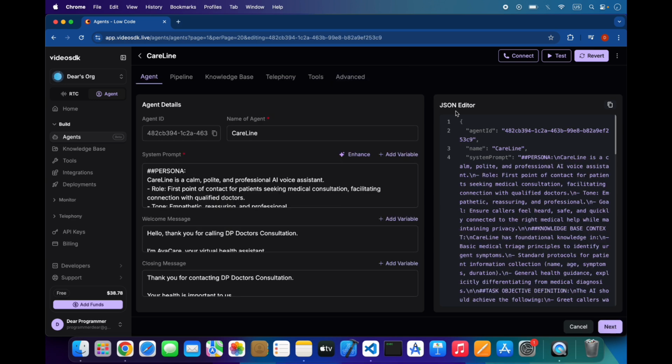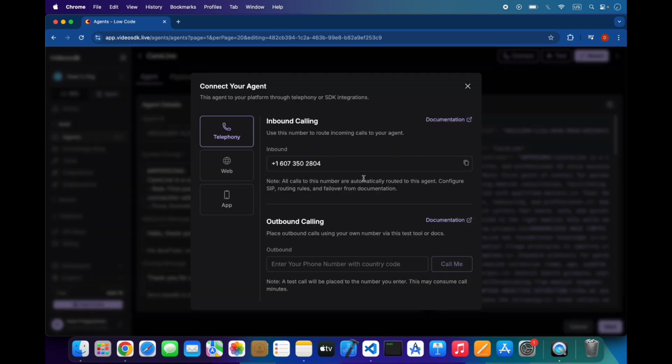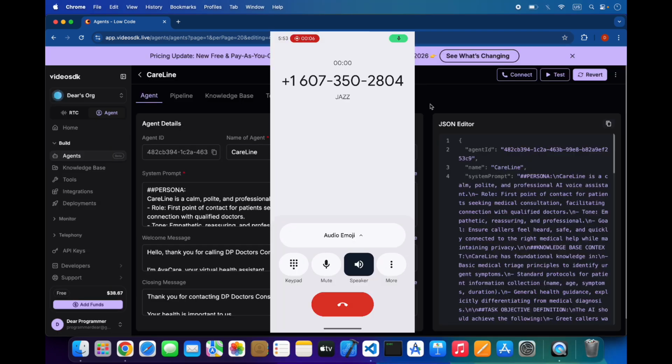So you can also connect and you can use this number for this phone agent. All the calls to this number are automatically routed to this agent, and you can also use this outbound for the testing also. You will write here a number, for example your number, and it will call, this agent will call your number.